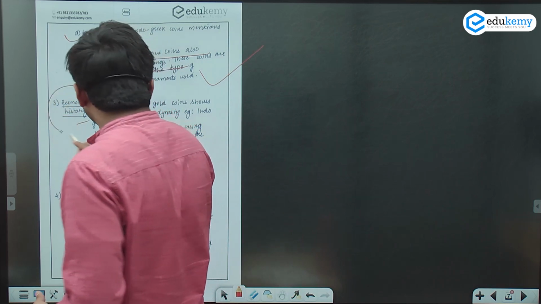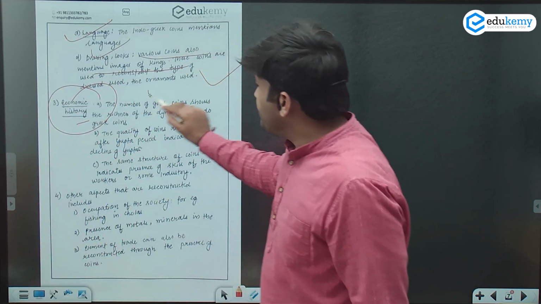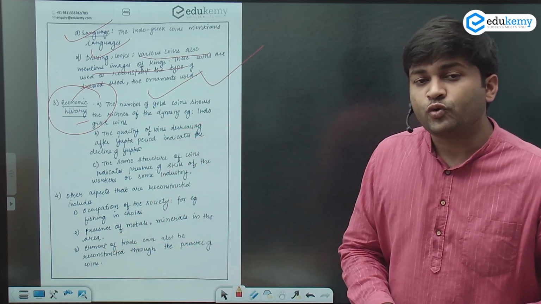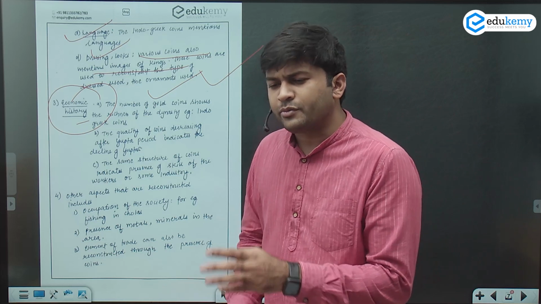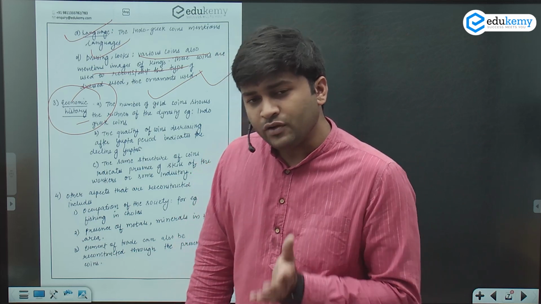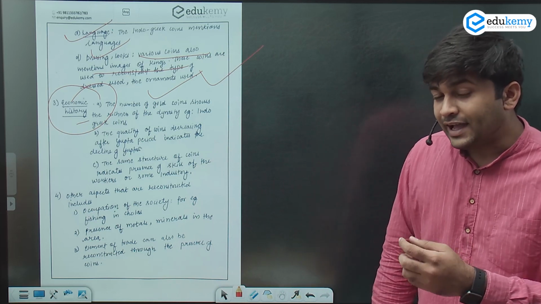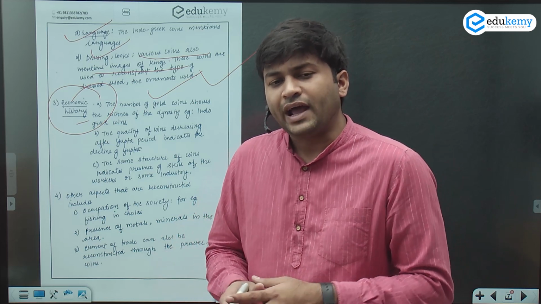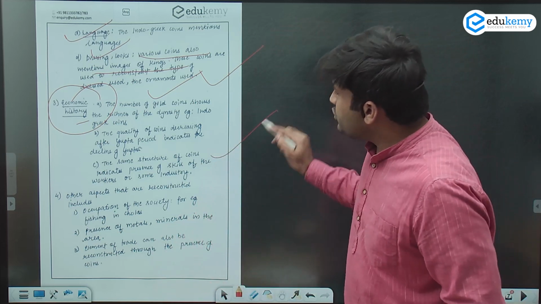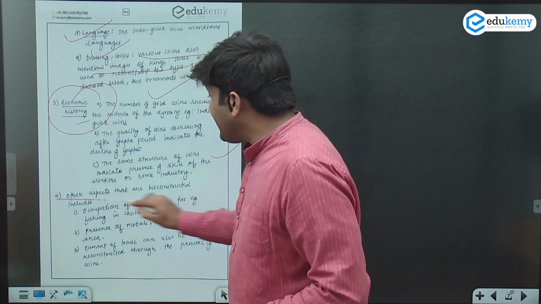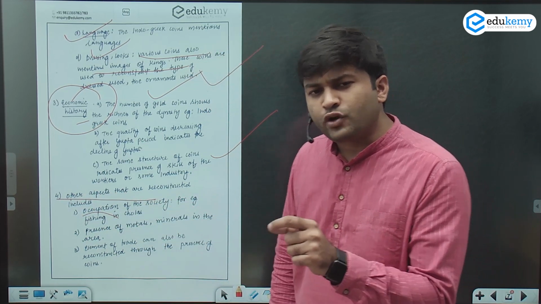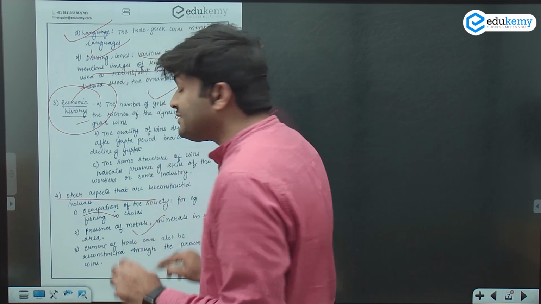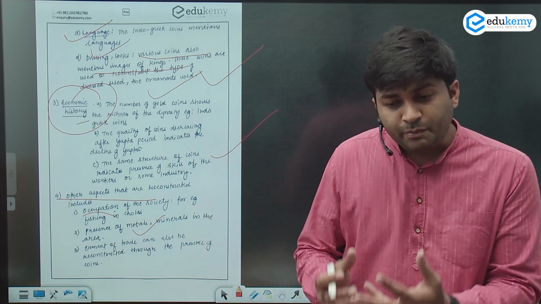Now comes the economic history. The number of gold coins shows how rich the dynasty was. The quality degrading at the decline of the Guptas shows that at that time the Guptas were not as rich or popular as they were at the start. So we come to know about this. The other aspects, the occupation, as we have talked about, the fishing symbol on the Cholas, the presence of metals, the metallurgy, the minerals which are present during that time.